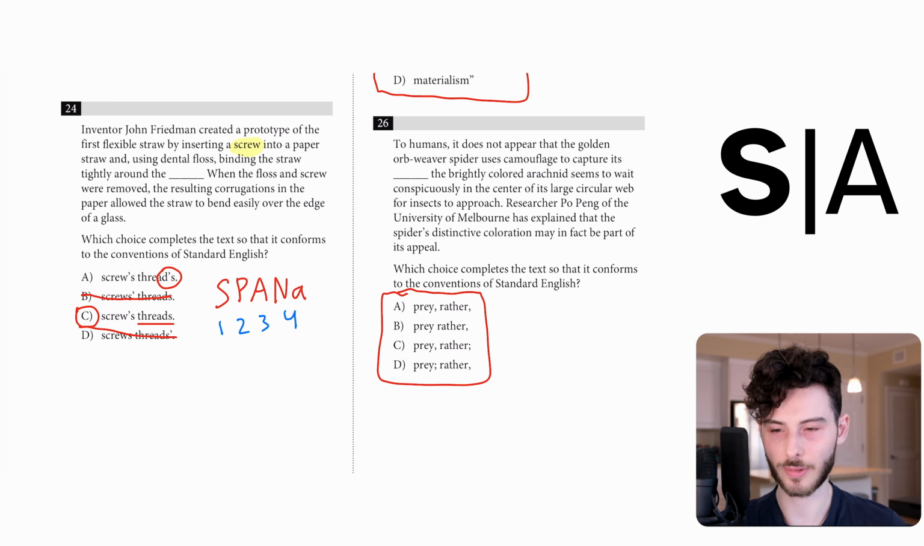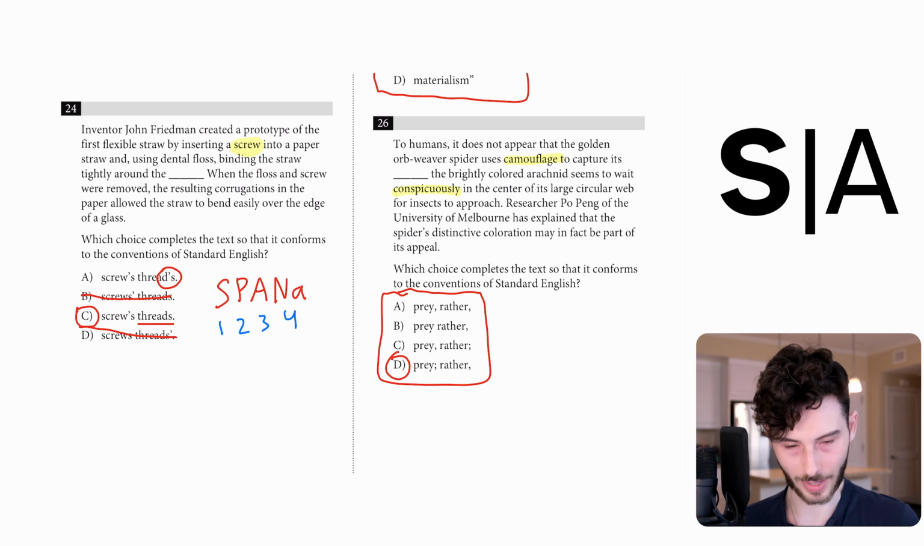If you replace the word rather with instead, I think this would make more sense. Instead, or rather, the brightly colored arachnid seems to wait conspicuously in the center. The contrast is between camouflage and conspicuous, or visually obvious. That means that the rather has to connect the parts before the underline and the parts after the underline, which means that D is correct.